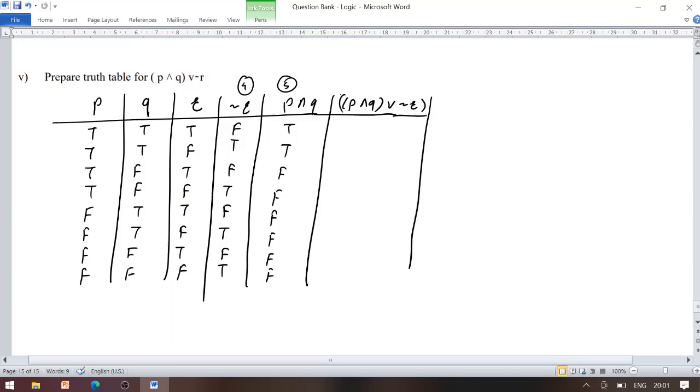So F disjunction F is F. Remaining all entries become true. So we get T, T, F, T, F, T, F and T. So those are the entries under (P conjunction Q) disjunction negation R. So today we will stop here. Thank you.